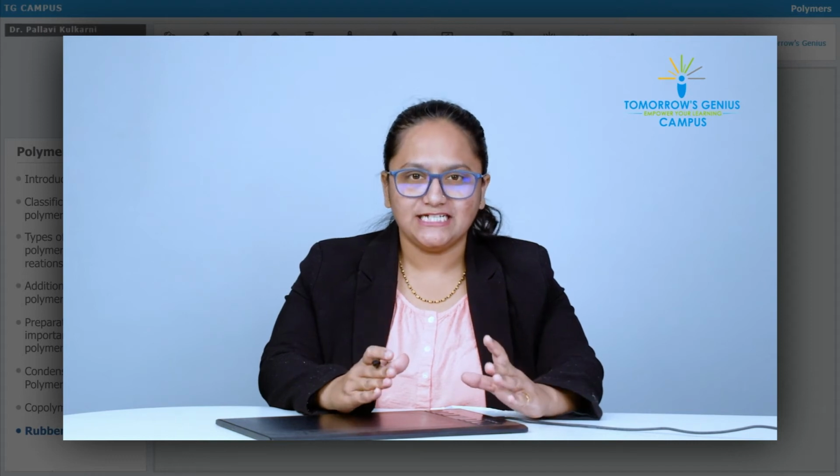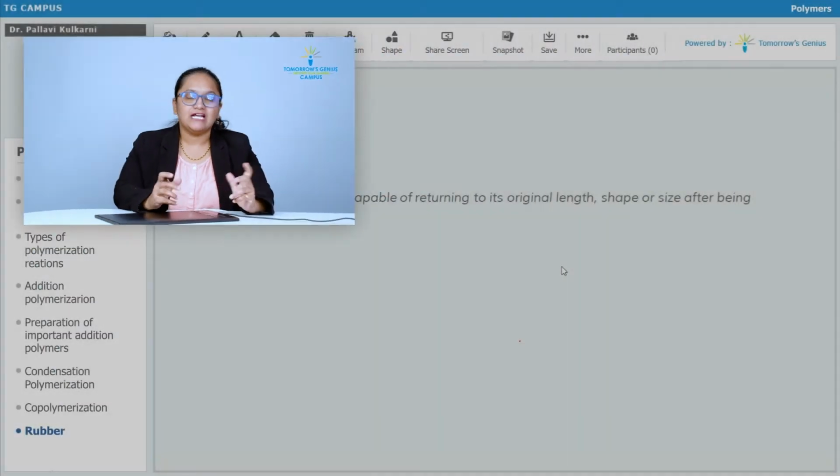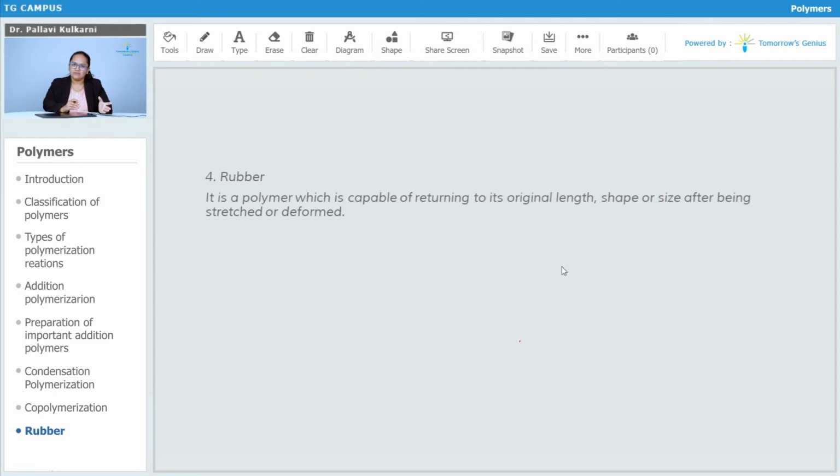The fourth and very important type of polymer is rubber. Rubber is naturally available as well as synthesized in the laboratory. That is, natural and synthetic rubbers are there. Rubber is chemically a polymer which is capable of returning to its original length, shape and size. That is, it will regain its original shape and size after being stretched or deformed.